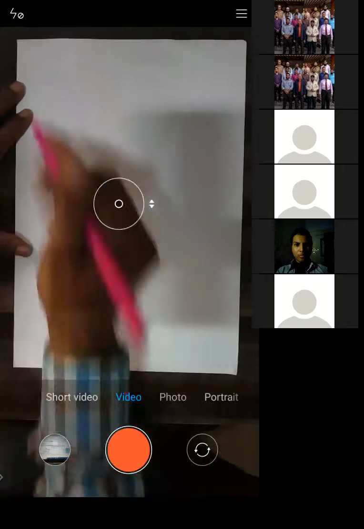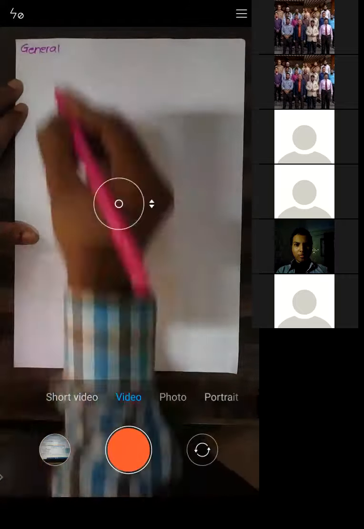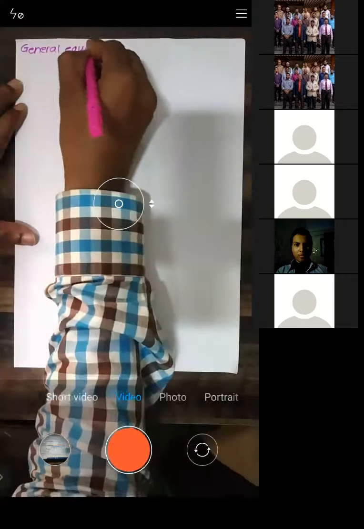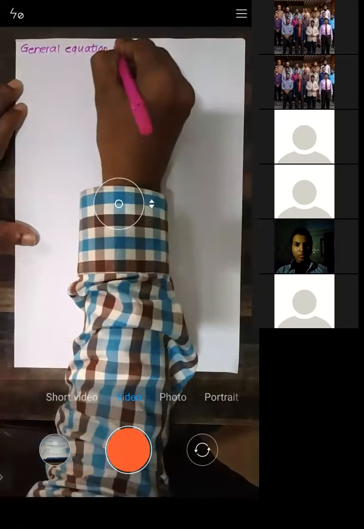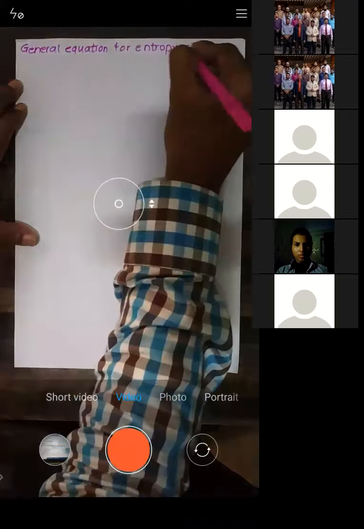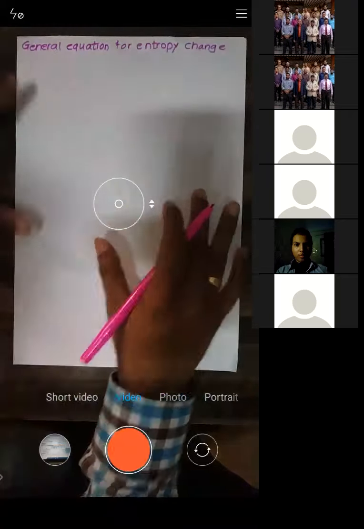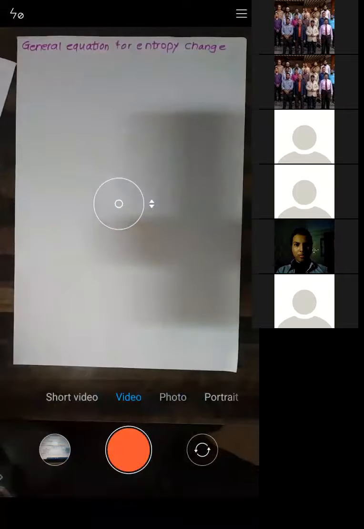So we will first calculate the general equation for entropy change. I will write down the general equation. These equations are applicable to every process. So let us start deriving it.